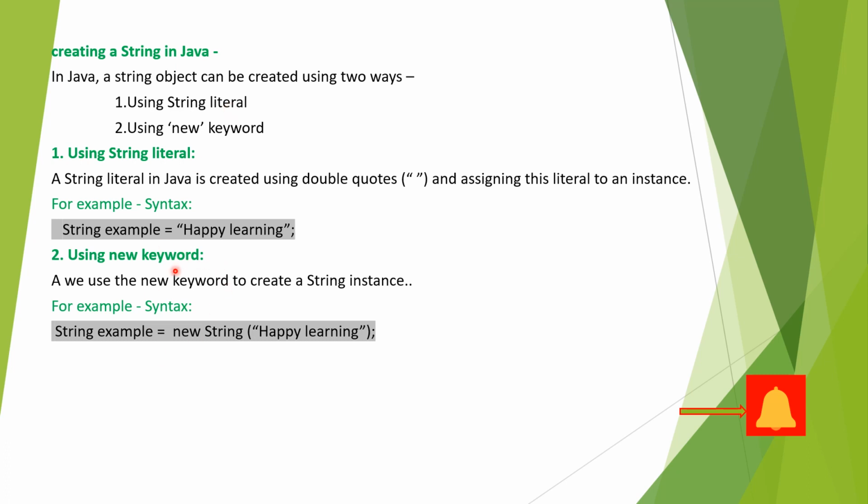And the next one is using the new keyword. In the same way, String example = new String("happy learning"); here I'm referring to these brackets. However we declare using double quotes, in the same way we have to declare. The extra thing here is the new keyword, and new String we have to do in this way. So basically there are two ways to create a string in Java, using the string literal and using the new keyword.